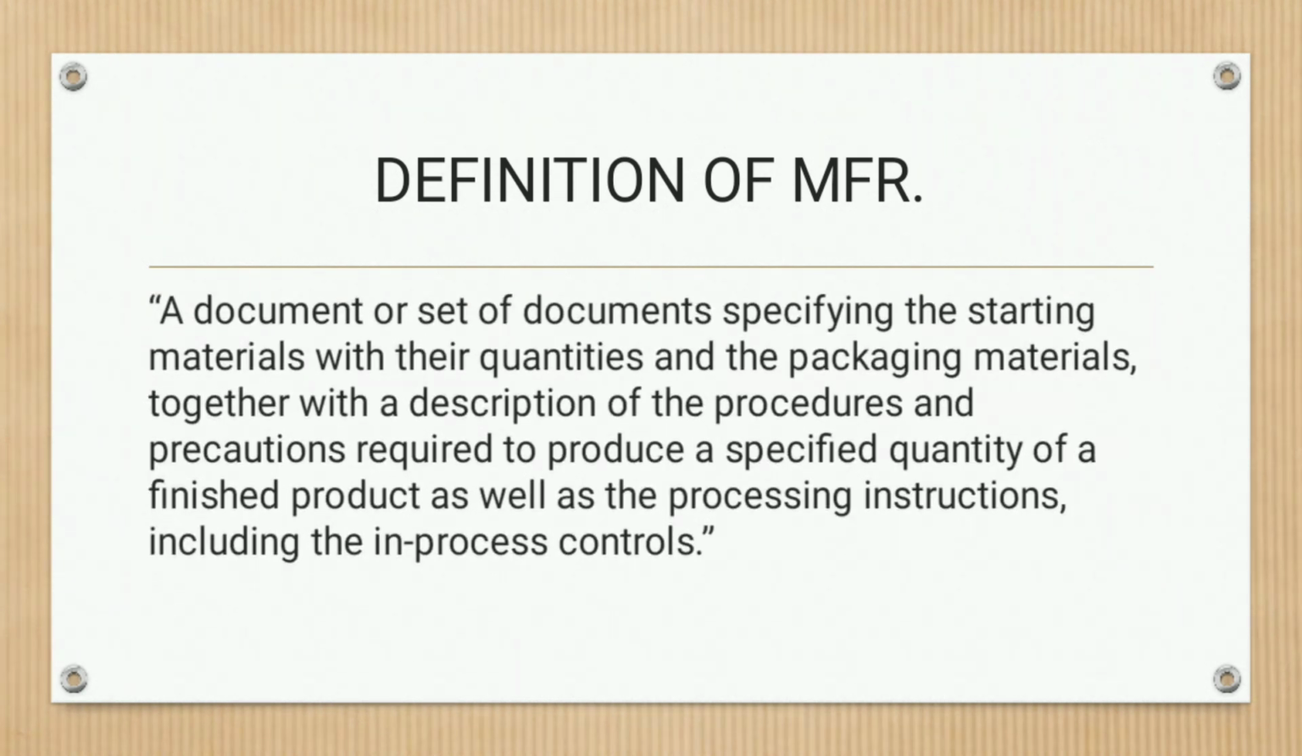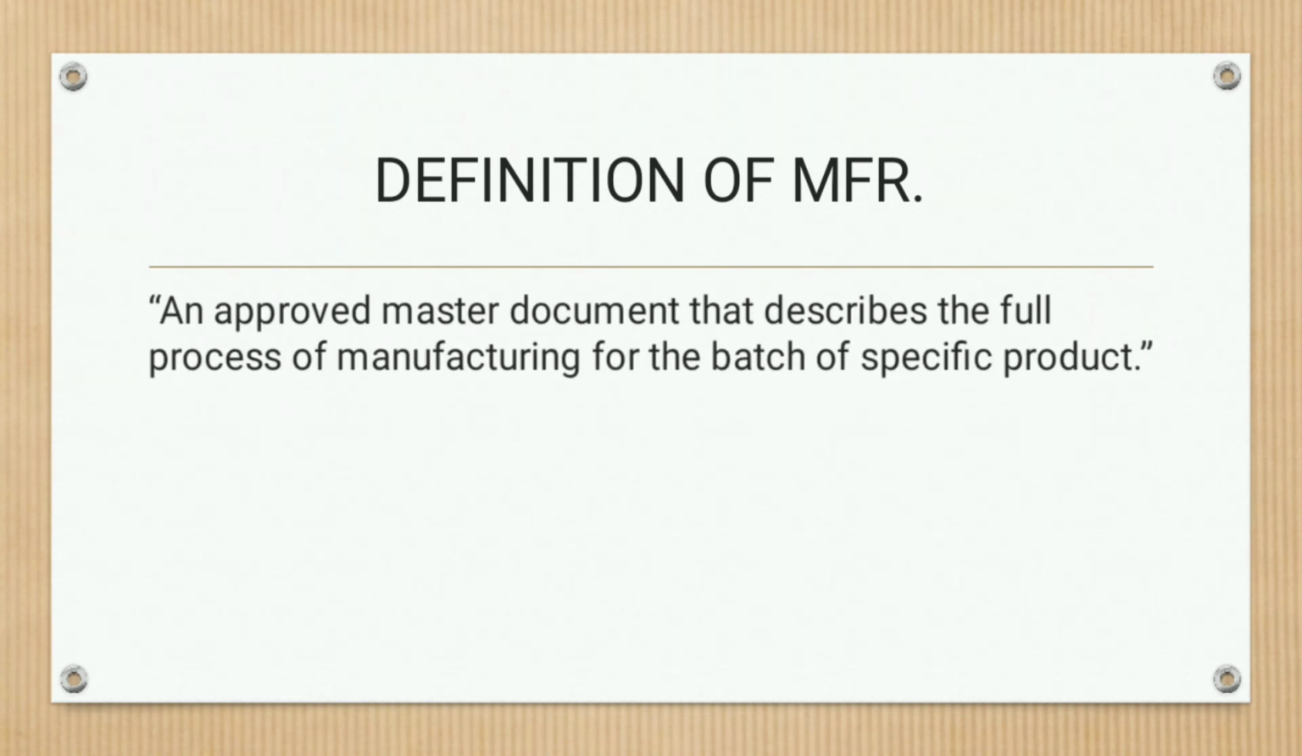It is a document or set of documents specifying the starting materials with their quantities and the packing materials, together with the description of the procedures and precautions required to produce a specific quantity of a finished product, as well as processing instructions including the in-process control. We can also define MFR as an approved master document that describes the full process of manufacturing for the batch of a specific product.